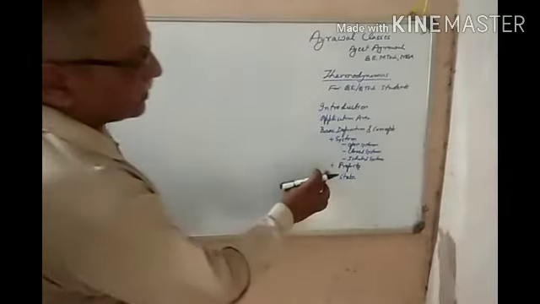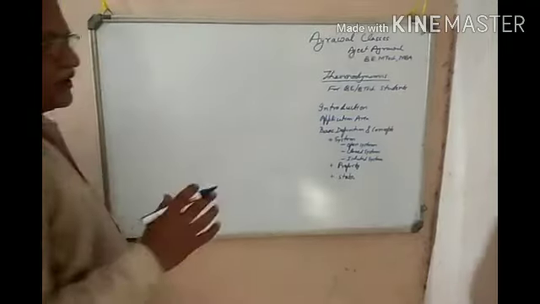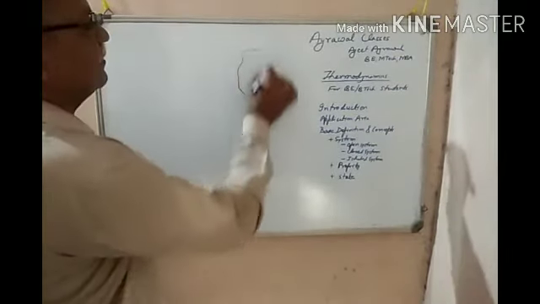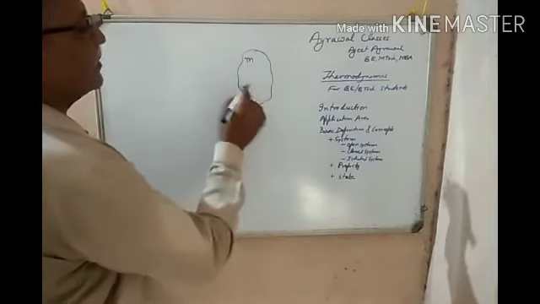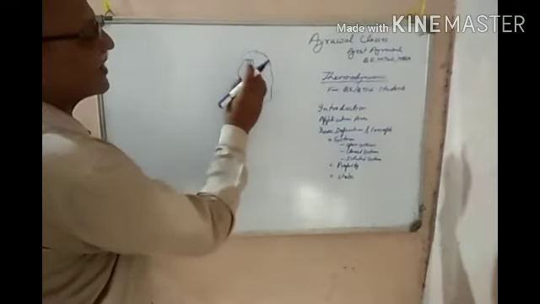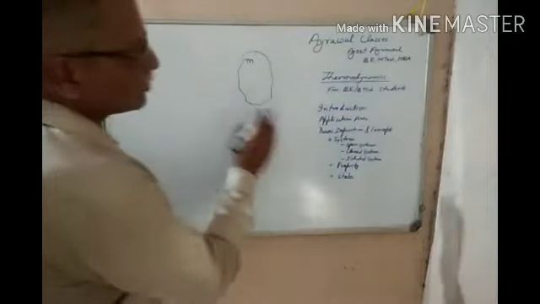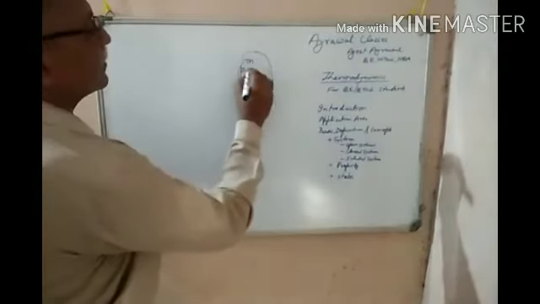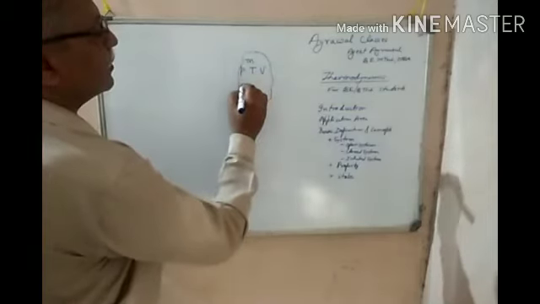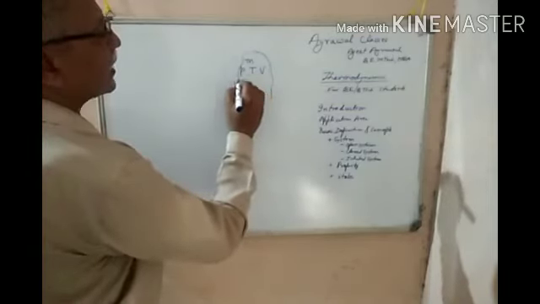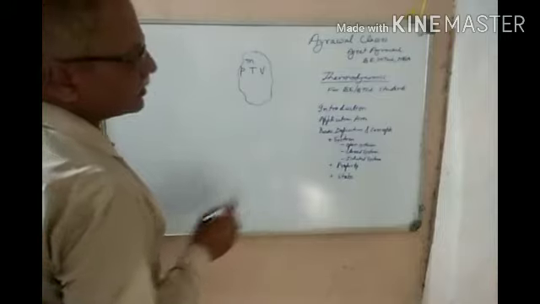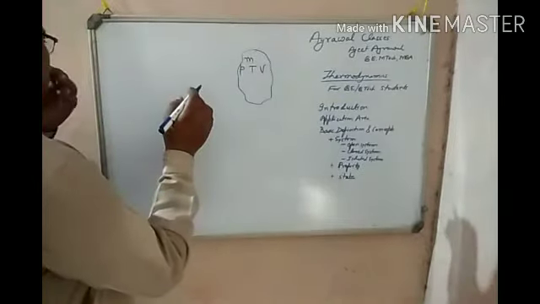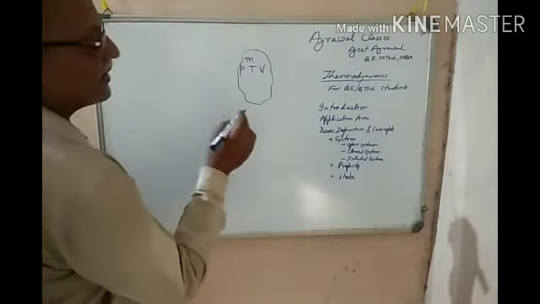Next we will consider the property. Property is the characteristic of the system. As we said, this is a system and it is having a certain mass. So what are the characteristics of this mass? That is known as the property. Say the pressure, temperature, and volume are the properties of the system. These properties depend on the state, or they define the state.